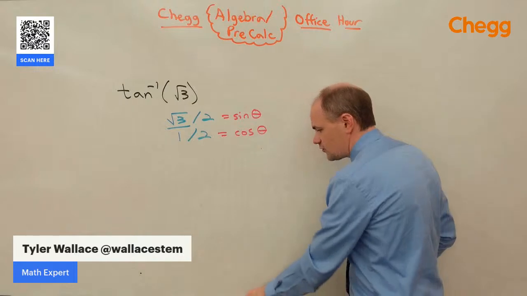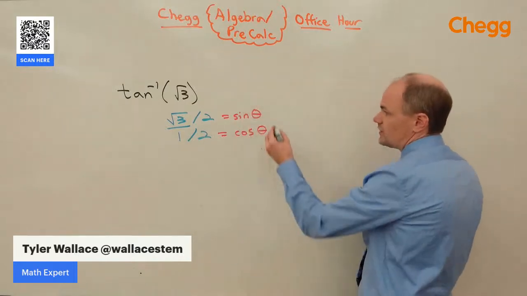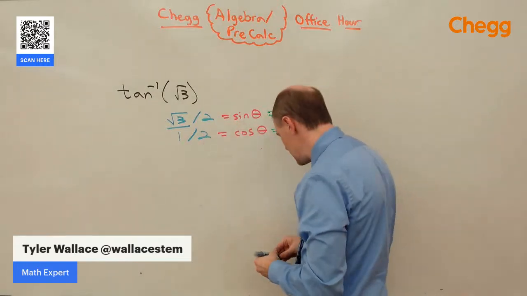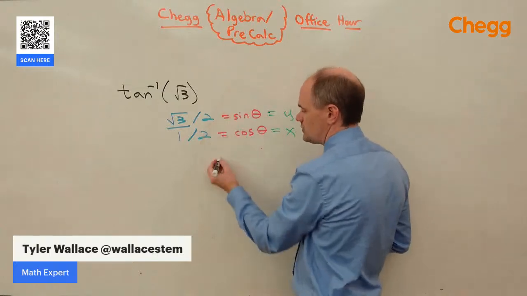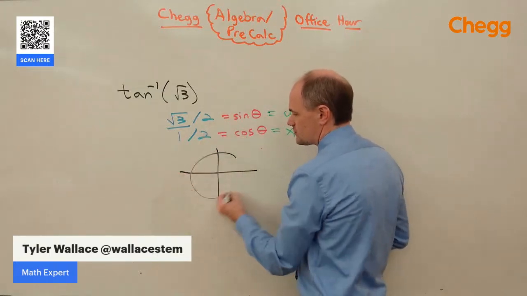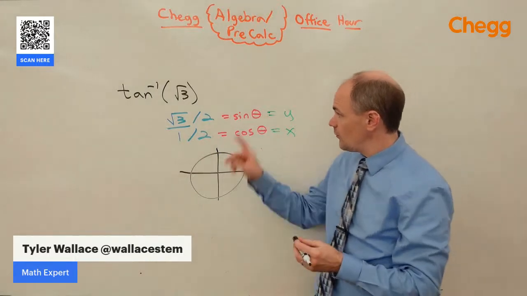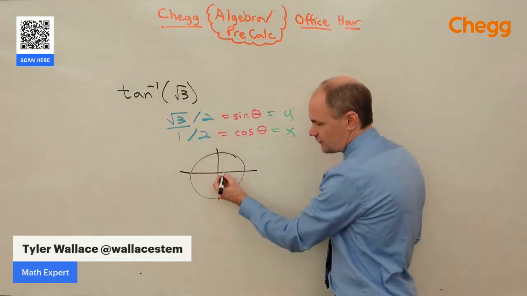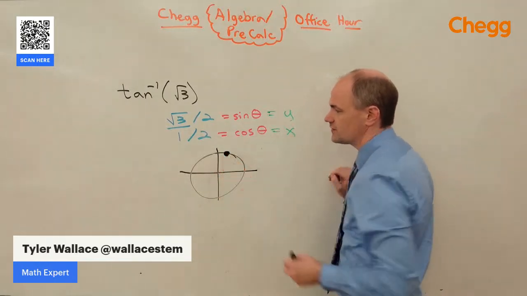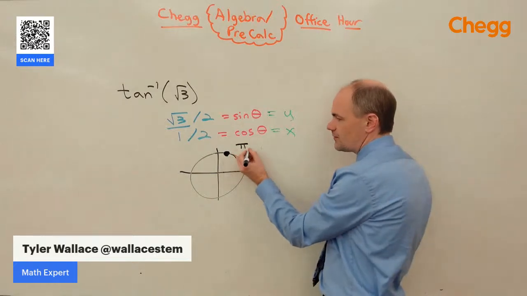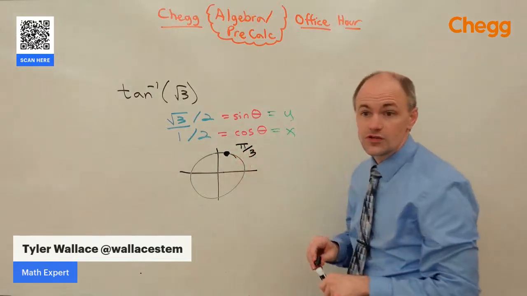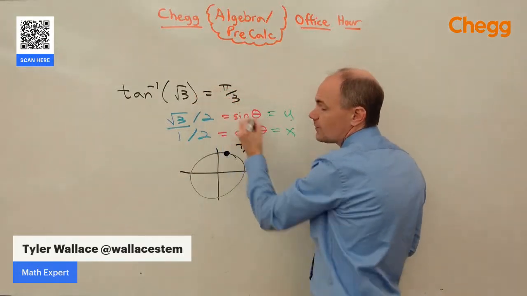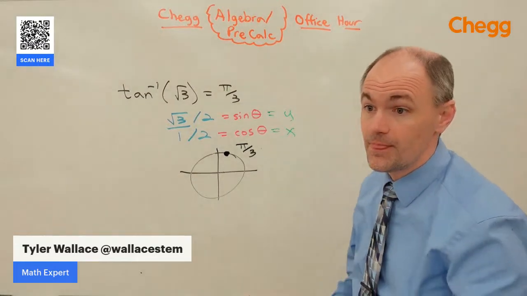Or more specifically, if you want to go even further with it, sine is the y and cosine is the x. And so by dividing both of these by 2, it's telling us exactly where on the unit circle we want to be in order to answer this problem. We want y to be root 3 over 2, so we got a bigger y. We want x to be 1/2. So if I go 1/2, root 3 over 2, I'm at this point right here. And so I'm actually talking about the angle pi over 3, which is up there. So the inverse tangent of root 3 is actually equal to pi over 3.